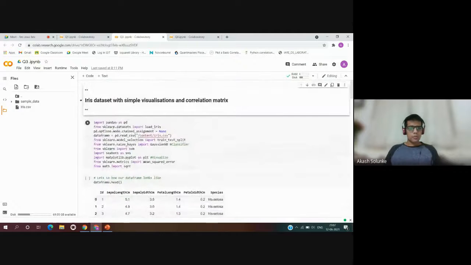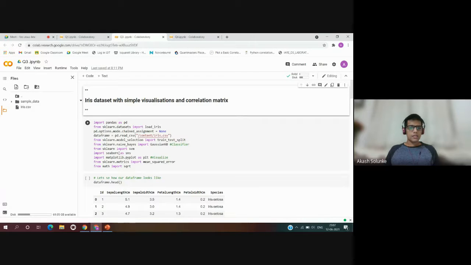In the first cell, import pandas, it will import the pandas library. From the sklearn datasets, it imports load_iris, and chained assignment is set to 0. And here we are reading iris.csv, this iris dataset. And from sklearn model selection, we have train_test_split. What this does is it will split the datasets and arrays randomly, and it will train and test them. And from sklearn.naive_bayes import GaussianNB. It is a Gaussian naive Bayes classifier.